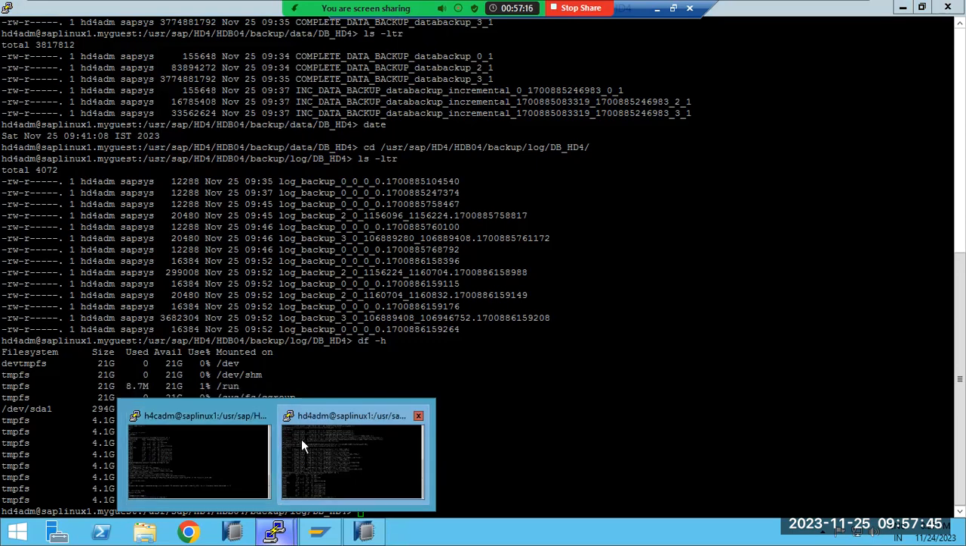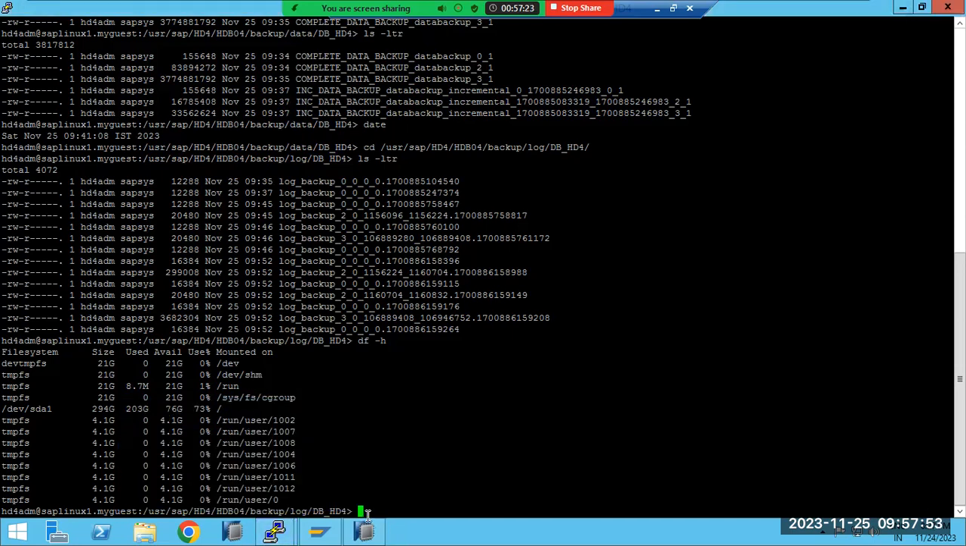In HANA, whatever data is coming in will also be compressed. The backup also will be compressed. So you cannot even read the data. It will be in compressed format only.